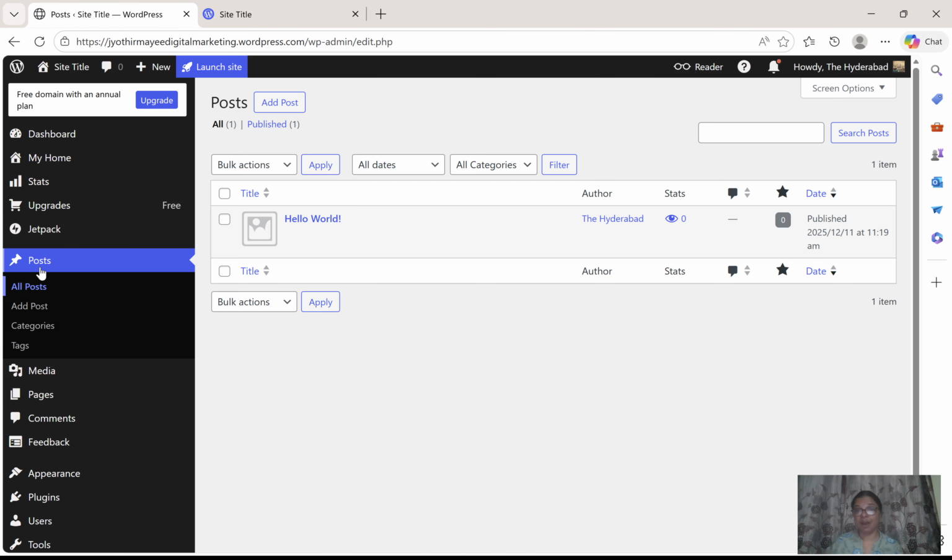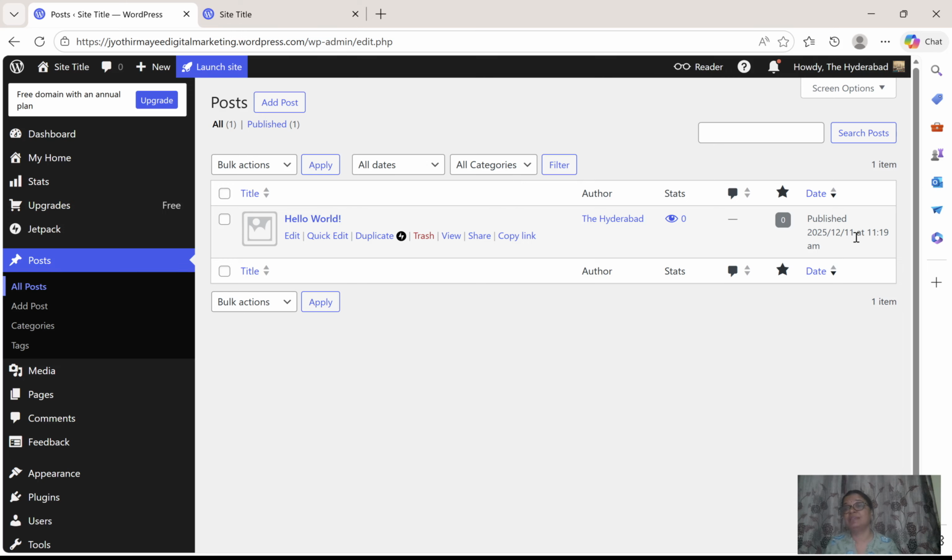Once you start designing, you will start posting some topics in your website, right? Now we have only one post, that is Hello World. That is a default post. The other name is the Hyderabad. My name, my pen name, my display name is the Hyderabad. So you design your website with some name, with some email ID, whatever name you have selected there, it will show that only. We will change that also later. The stats are 0. Till now nobody has seen that website. Just now only I published.